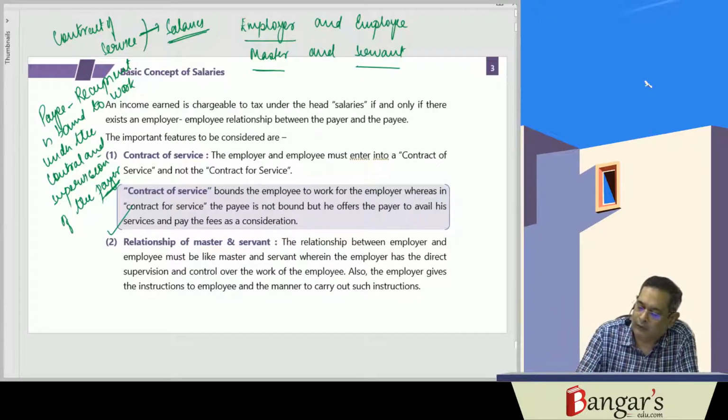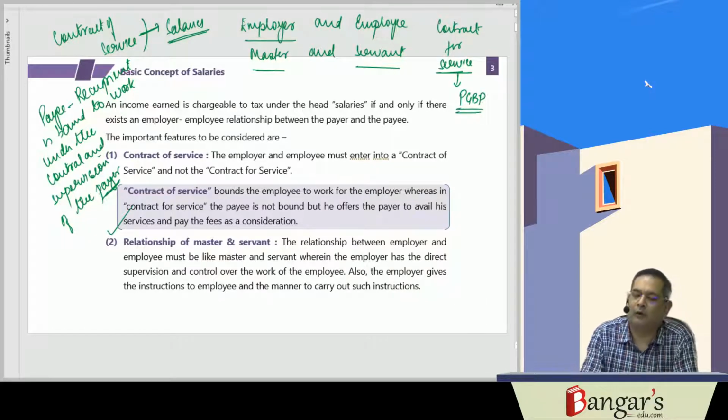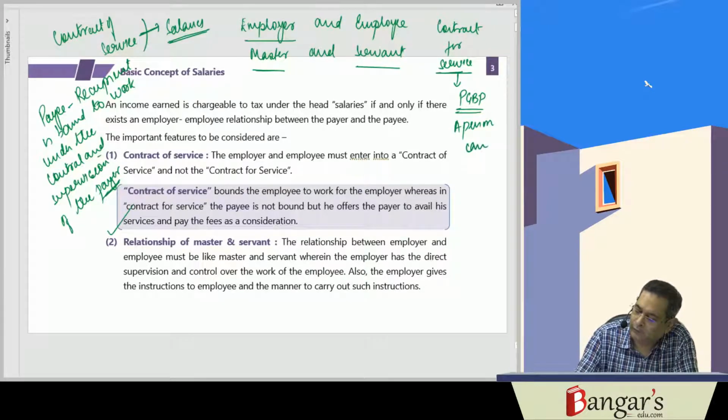Whereas if there is a contract for service, then the income is taxed under PGBP.